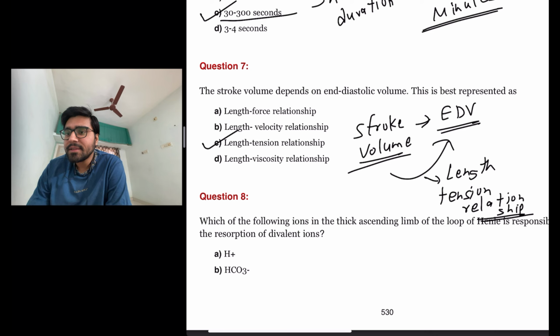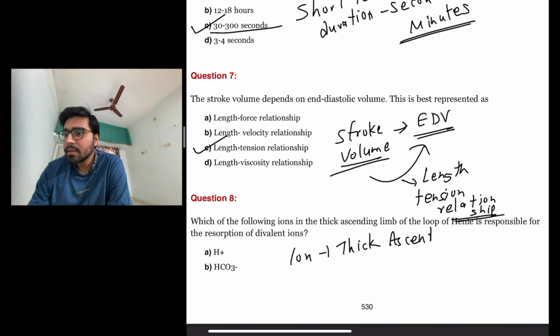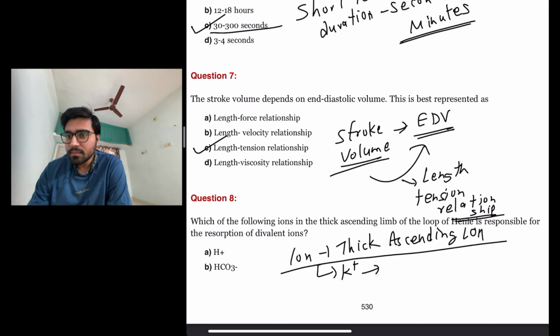The next question is, which of the following ions in the thick ascending loop of Henle is responsible for the resorption of divalent ions? The ion responsible in the thick ascending loop of Henle is the potassium ion, which is responsible for the reabsorption of divalent ions like calcium and magnesium.